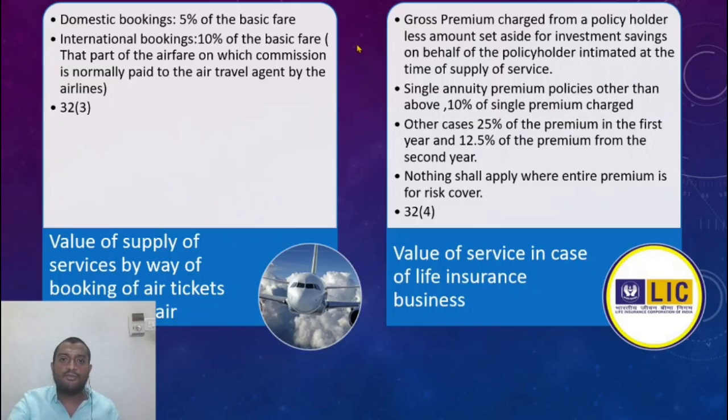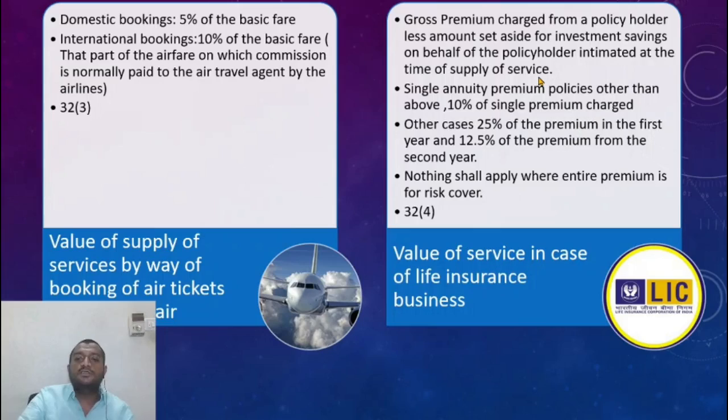It is very difficult for outsiders to find out what the exact commission that the air travel agent gets, because it is very complicated. So they want to make it easy. Just 5% of the basic fare of the ticket would be the value of your service. 10% of the basic fare, because for international bookings their commission will be more. 10% of the basic fare will be the value of your service, on which the air travel agent needs to pay GST.